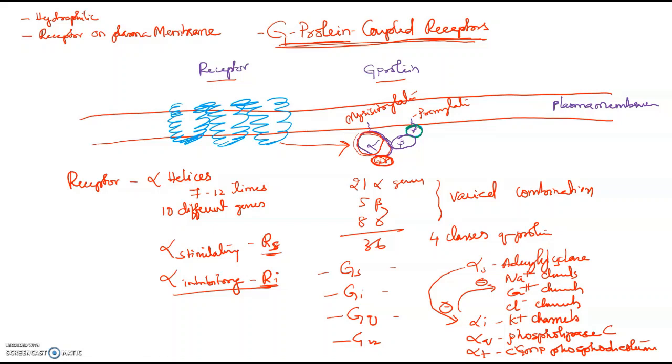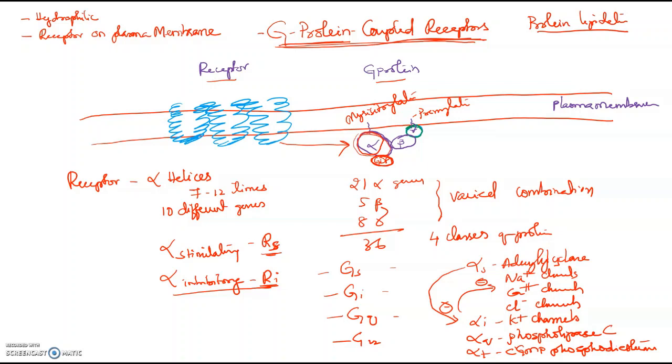If you have listened to my class, we discussed in our protein section something called protein lipidation, that is, in a plasma membrane, how proteins and lipids interact with each other.